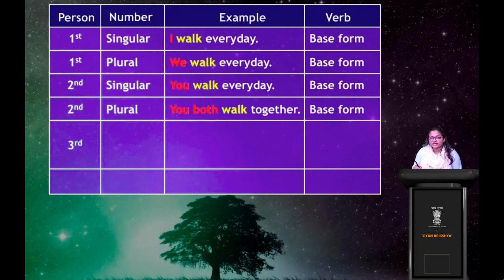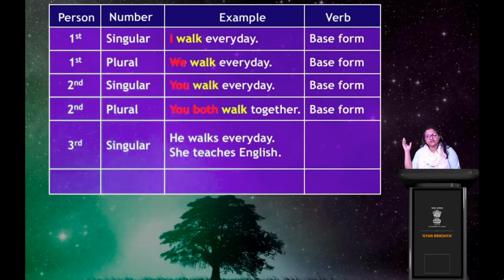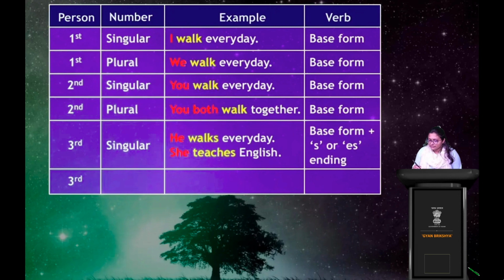The third person singular will be: he walks every day, she teaches English. So I'm talking about neither me nor you, I'm talking about another person, a third person. He, she, Ram, Lisa. So he walks every day, she teaches English. The verbs here are walks and teaches, with the added s. Clear to you?